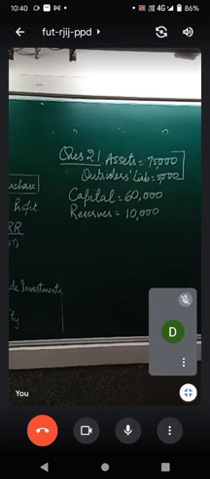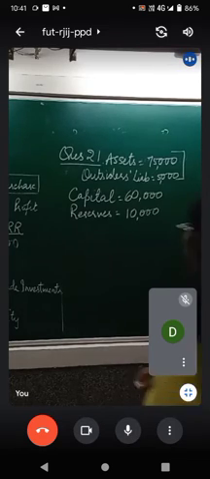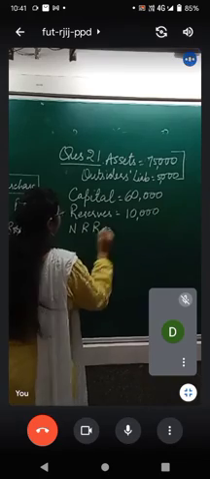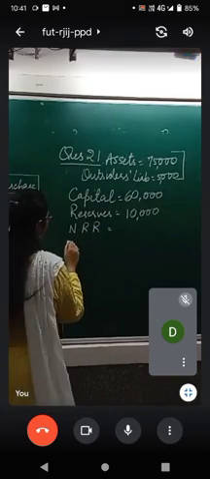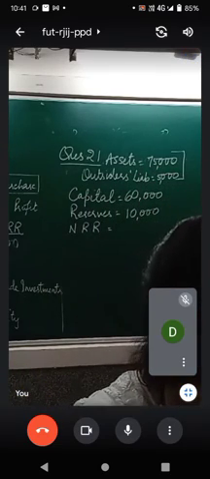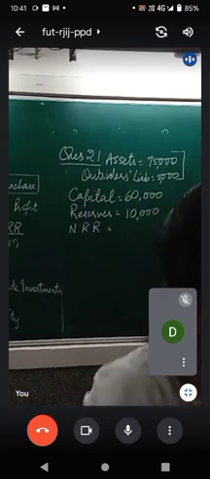Also, the normal rate of return is 20,000 and goodwill is valued at 24,000. Normal rate of return is given to you, and what else is given to you in the question? And goodwill is 24,000.